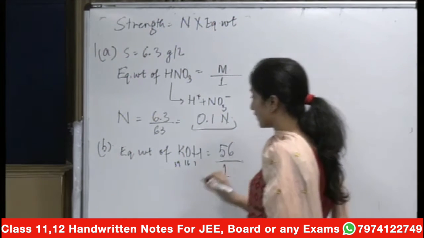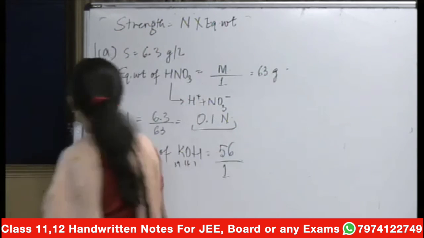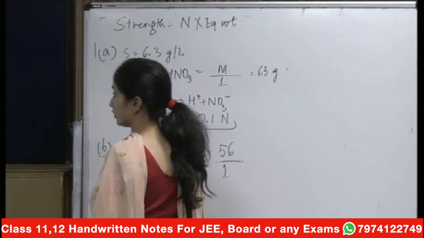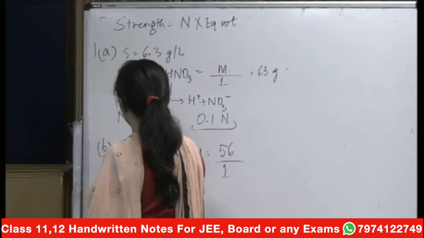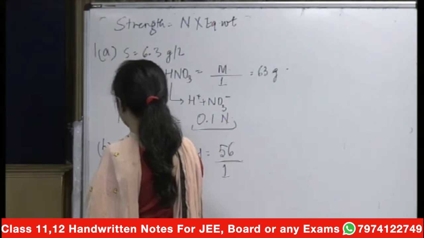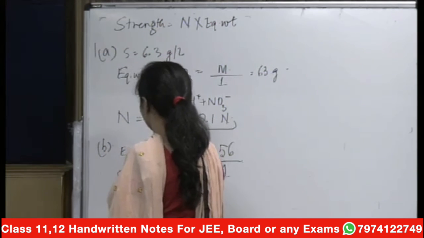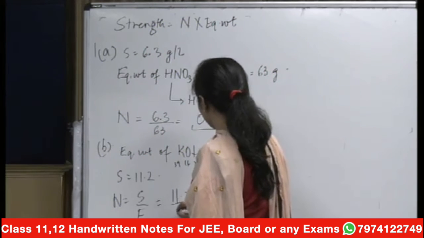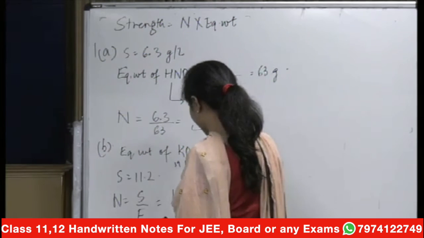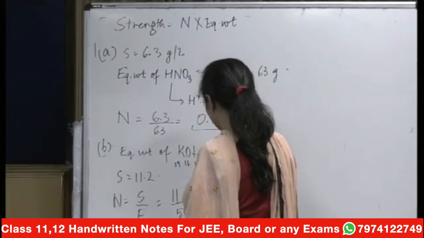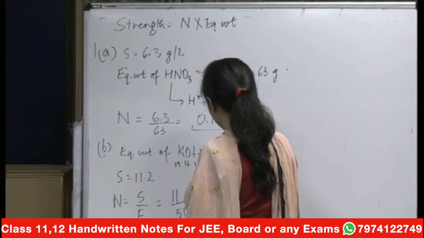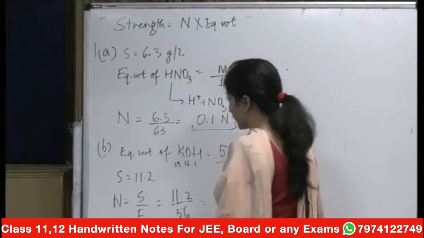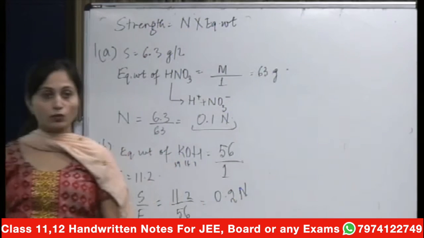So equivalent weight is 56 and you are given the strength to be equal to 11.2. So again, normality will be equal to strength upon equivalent weight, and that will be equal to 11.2 upon 56, and that will be equal to 0.2 normal. Calculations are something that you can do on your own also.